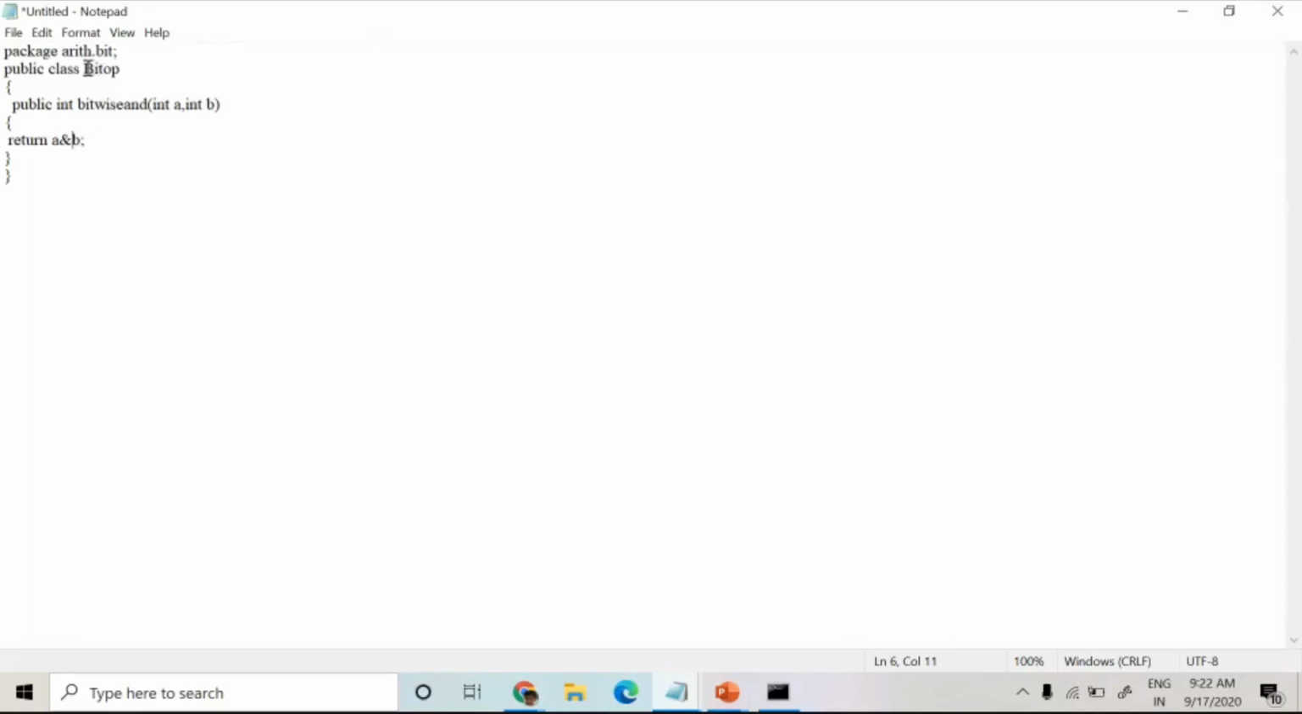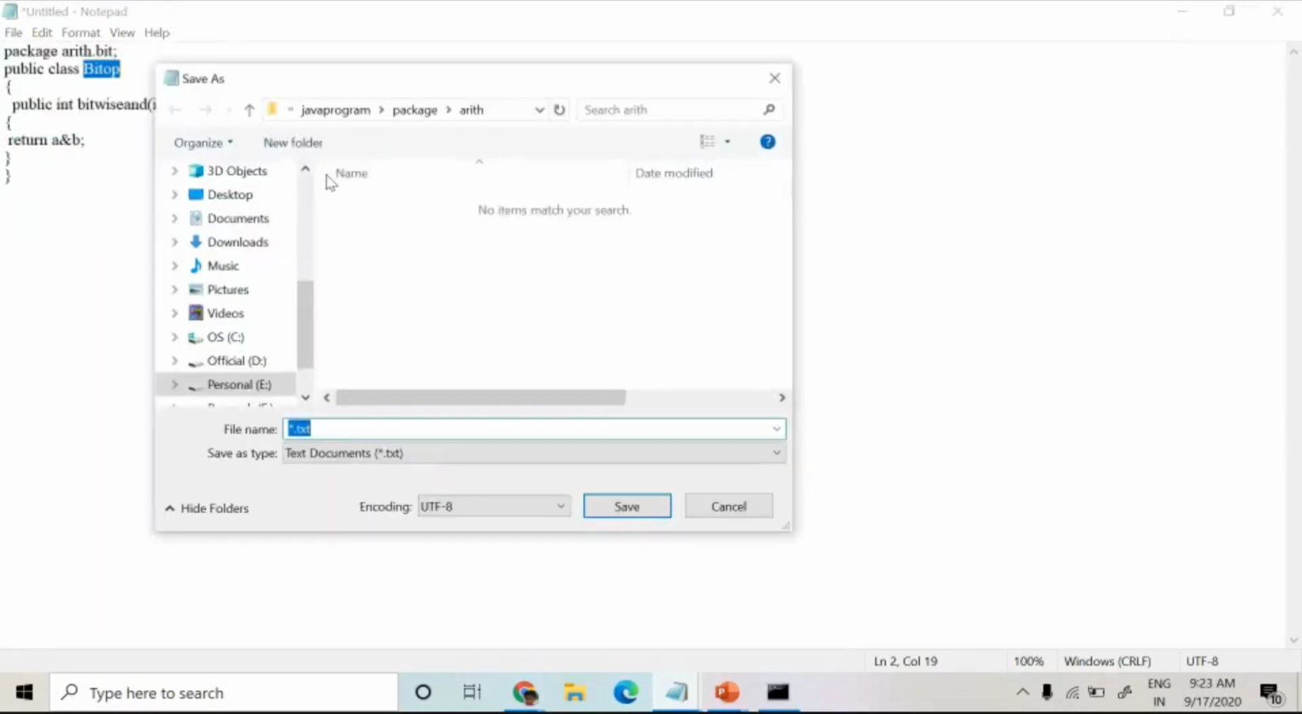Okay, so where do I have to save this program? I have to save this program as BitOp.java. This bit is a sub package to arith, no? So that's why I have to create one folder bit within this arith. That folder name is bit. Within that bit, I'm going to save the program BitOp.java. Okay, save.